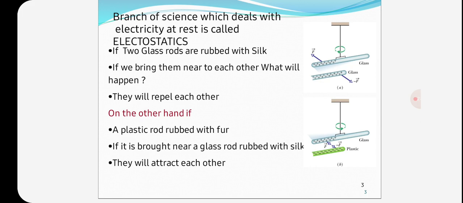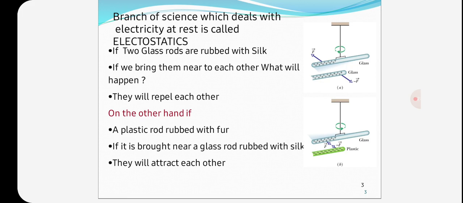In static electricity, two charged bodies are separated by some insulating medium, and the charge remains stationary on the body. The branch of electrical engineering which deals with static electricity is known as electrostatics.